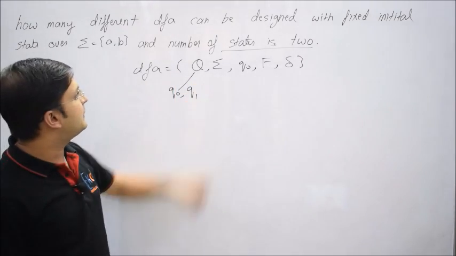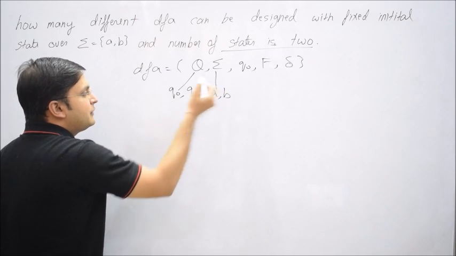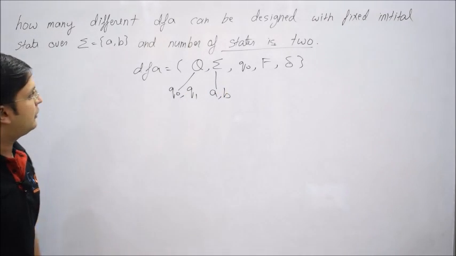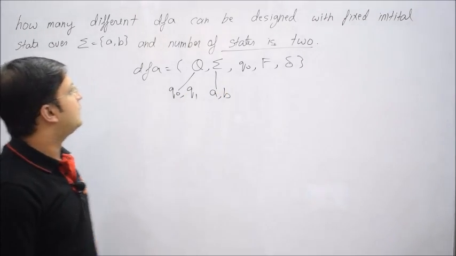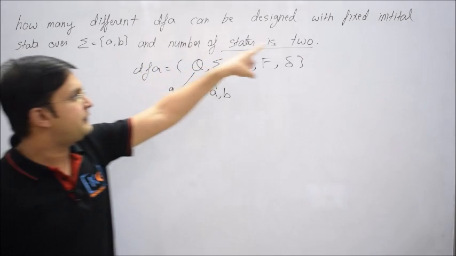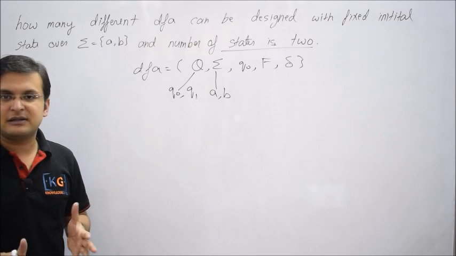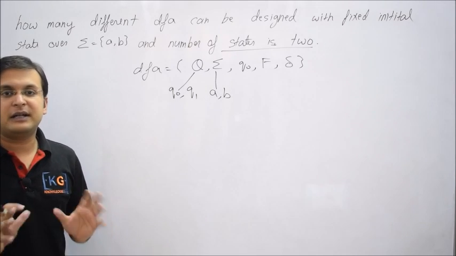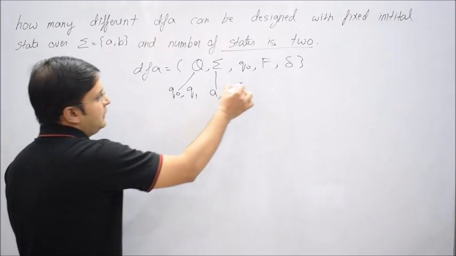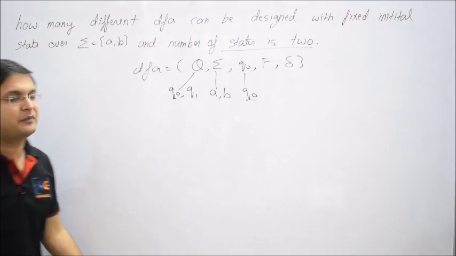Okay, next you see sigma. We already know sigma means input alphabet. So we have only 2 symbols, either a or b. Fine. Next is Q0, the initial state. Now they have clearly mentioned a fixed initial state. So whatever state you want to treat as the initial state, in every DFA that state will be the same. So let me say that Q0 will behave as the initial state for my system.